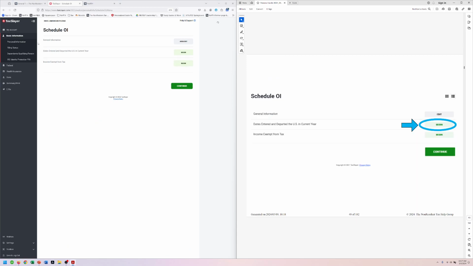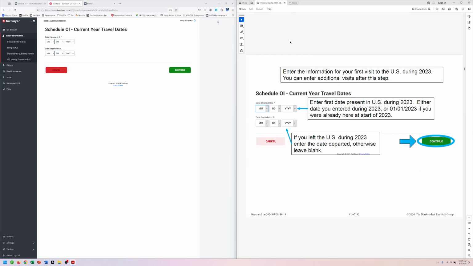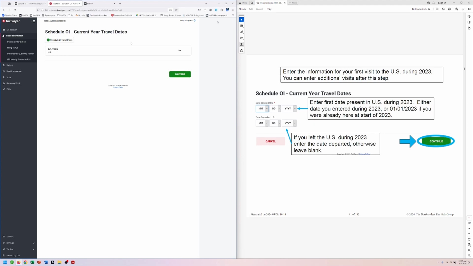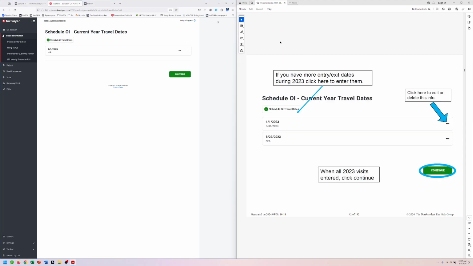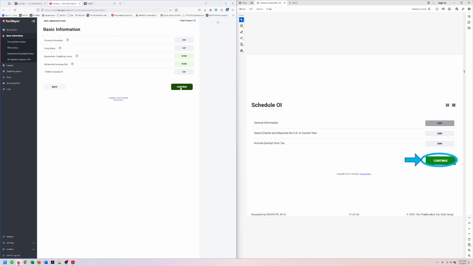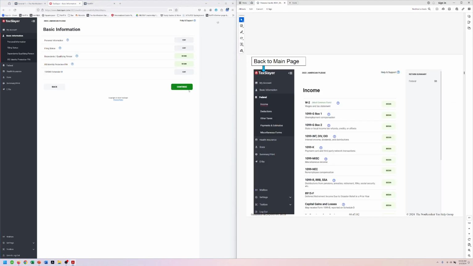The next thing we're going to do is enter the dates entered and departed in the current year. So this is going to be for 2023 only. We're going to put her first date that she was here in the US during 2023. She was here on January 1st, so that was kind of her first day present. So we're going to put January 1st, 2023. Remember, it's always going to be month, day, year convention. And she never left. She was here the entire year, so we're going to just continue. If she had come in and left, we would add additional dates that she came in and left. But for us, it's super easy. We can just continue for Lisa. All right, and then we're going to continue here. And then we're back at the main page.